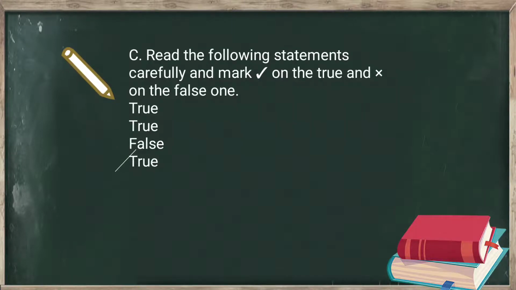Once again, I will repeat. Karnataka was originally known as state of Mysore. True. Jharkhand possesses plenty of minerals in the form of coal, iron, and manganese. True. Hyderabad is the capital of Tamil Nadu. False. Sabarmati is the largest river in Gujarat. So we have first one true, second one true, third one false, and again fourth one true.